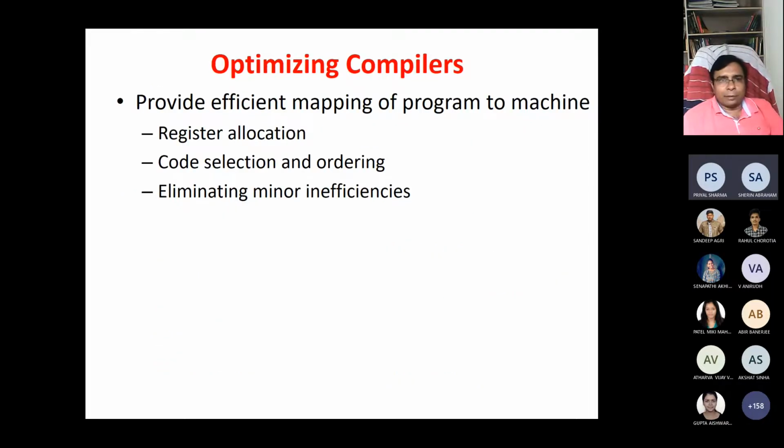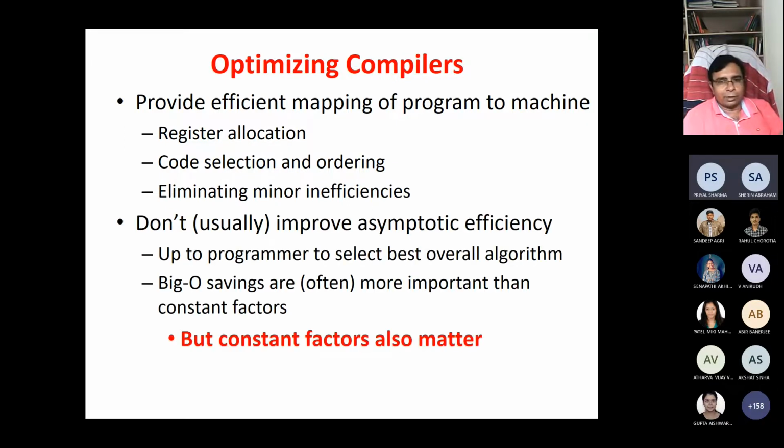And the optimizing compiler. The recent, efficient mapping of program to machine, in general, what does it do? Automatically, we don't do anything, but it does register allocation, code selection and ordering, and eliminating minor inefficiencies. The compiler will automatically do that, but it doesn't usually improve the asymptotic efficiency. It is up to the programmer to select the best overall algorithm. So big O matters more often than constant factors. More important than constant factors, but constant factors also matter.